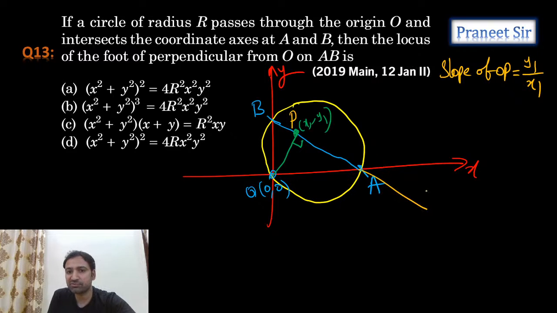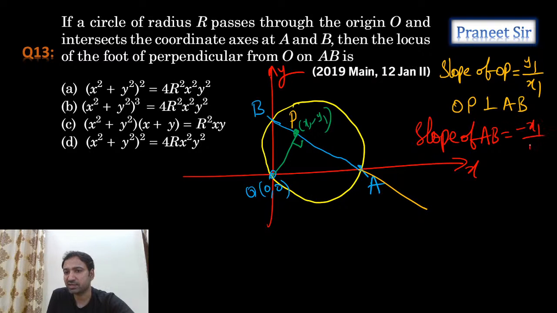Then what is the slope of AB, guys? Inverse slope only. Why? Because OP is perpendicular to AB. OP is perpendicular to AB. So from this I can calculate the slope of AB. So tell me what we get. Slope of AB is equal to minus x1 by y1.